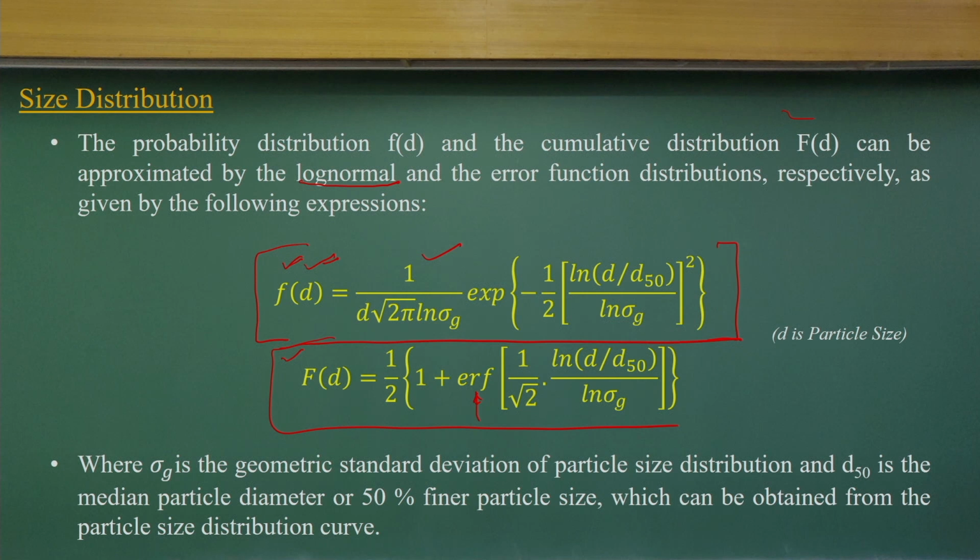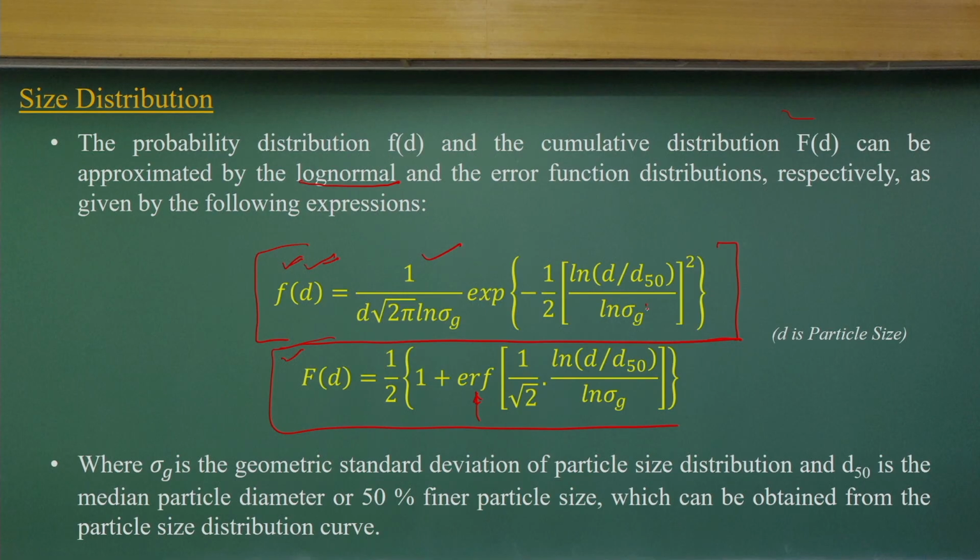I encourage all of you to use MATLAB or any mathematical software to draw different D50 and sigma g values, to draw the normal distribution curve followed by the cumulative distribution curve. Sigma g is defined as the geometric standard deviation of the particle size distribution. It is not the ordinary standard deviation. When we try to understand the soil composition, it follows the normal distribution curve, but not the ordinary standard deviation; it follows the geometric standard deviation.